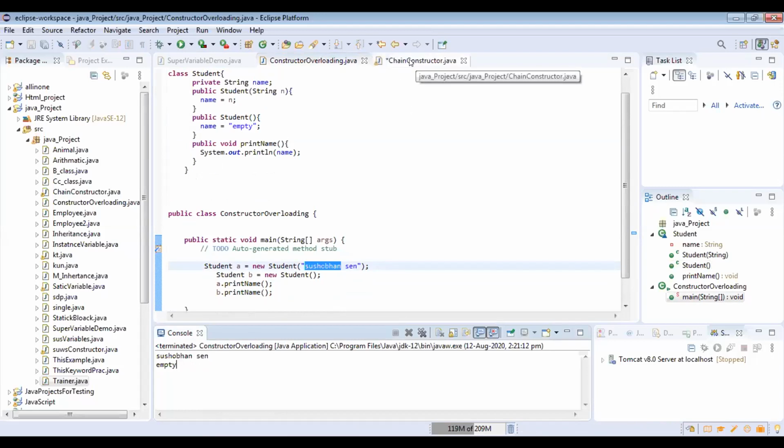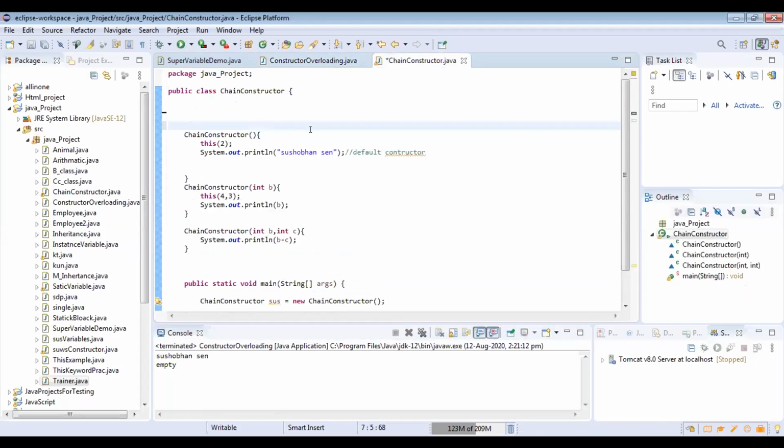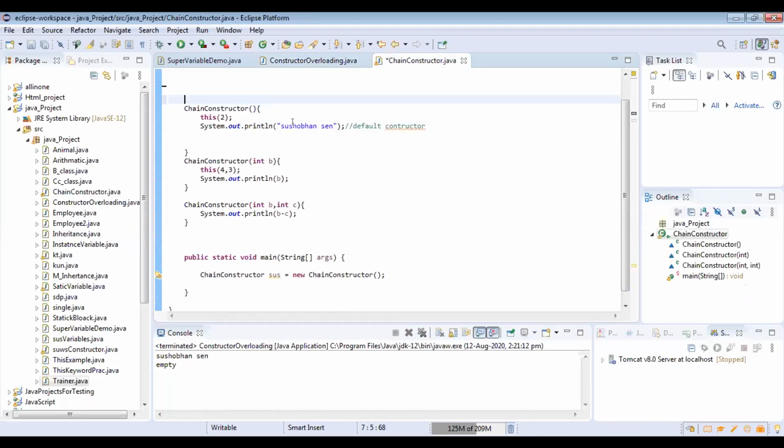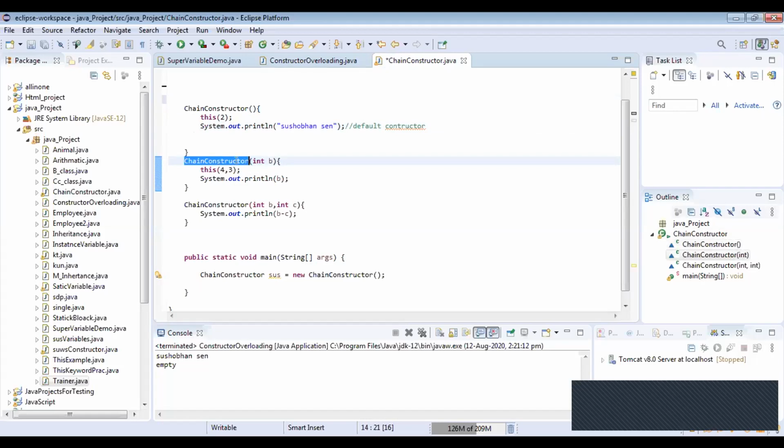Now I'm going for the chain constructor. In the chain constructor, I create the default constructor as this and give the value of 2, and the output prints my name. And again, I give the same name. The chain constructor takes integers a, b. Now in this, I give two integers, 4 and 3.